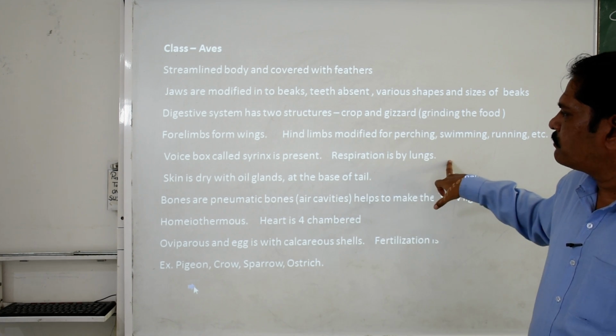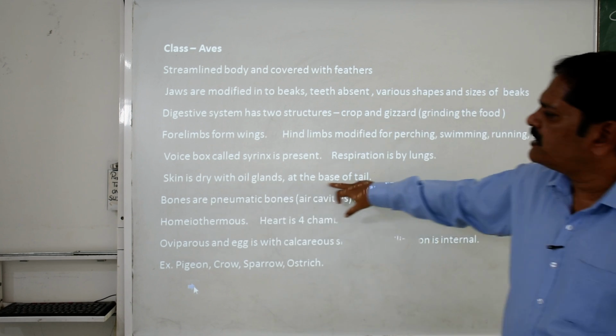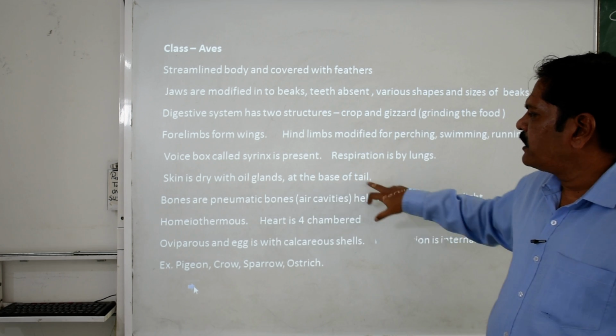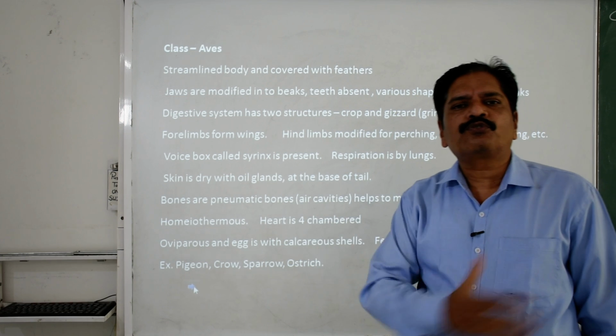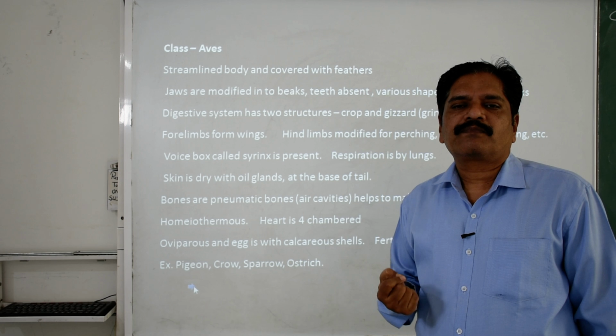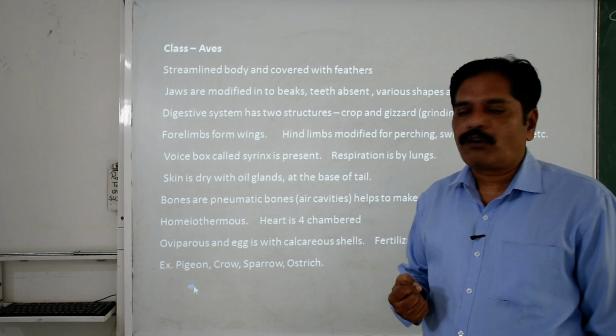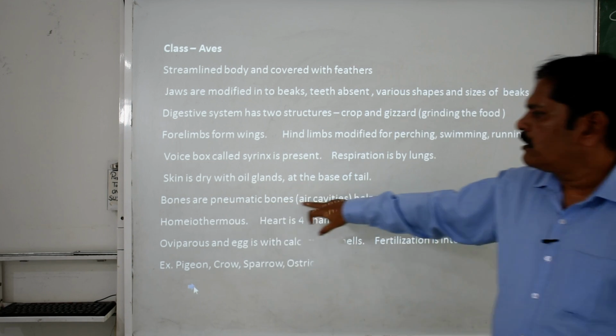Respiration is by the lungs. In the lungs they have air sacs. Skin is dry with oil glands at the base of the tail, which they spread with the help of the beak over the feathers, making them dust free and water free in nature. Bones are pneumatic.